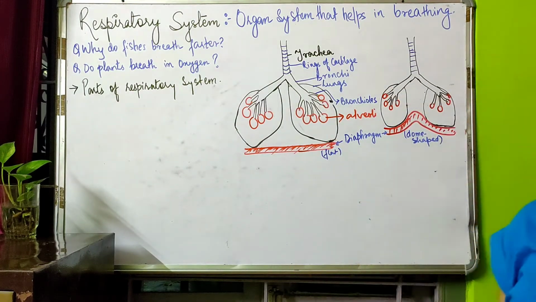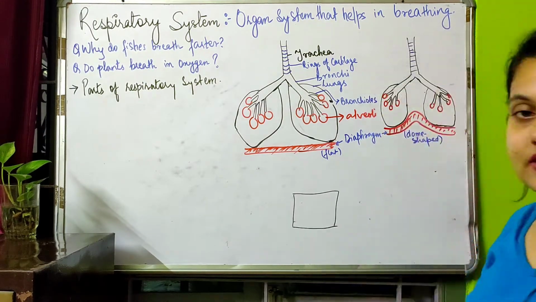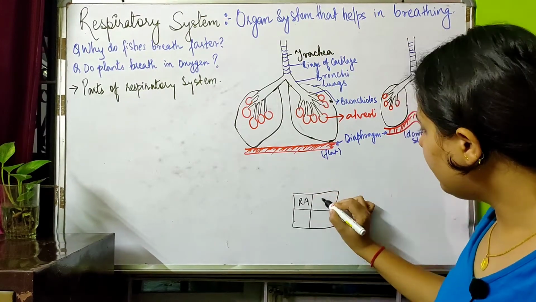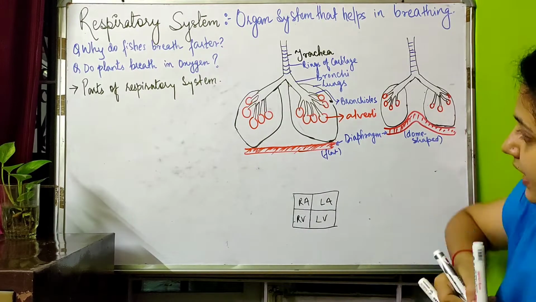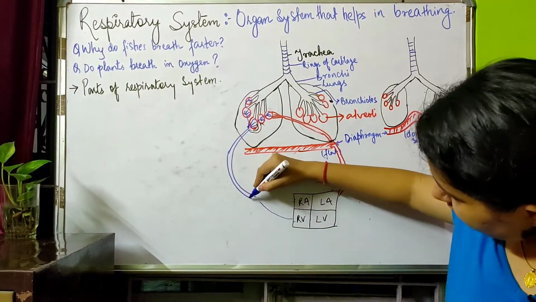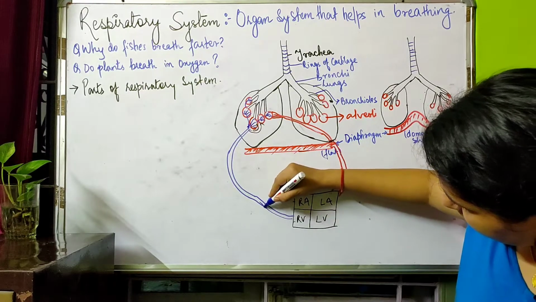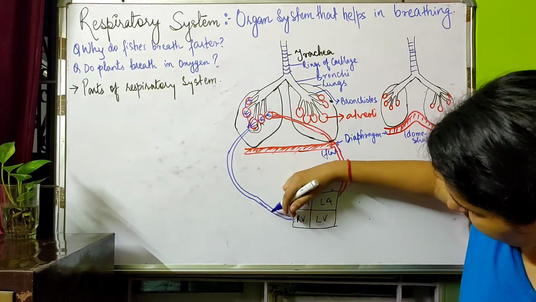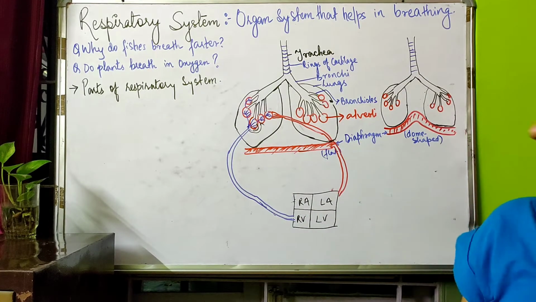Let us understand from the heart itself. I'm making the picture of the heart here.